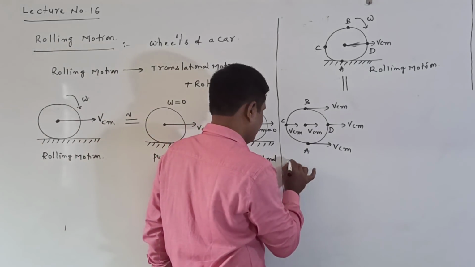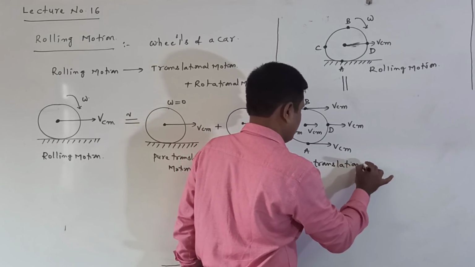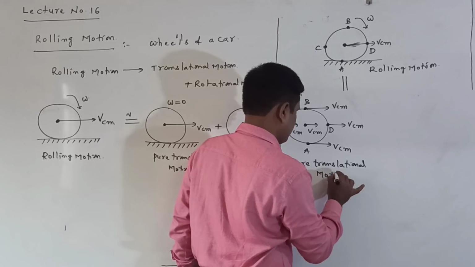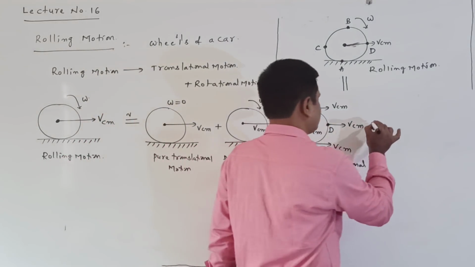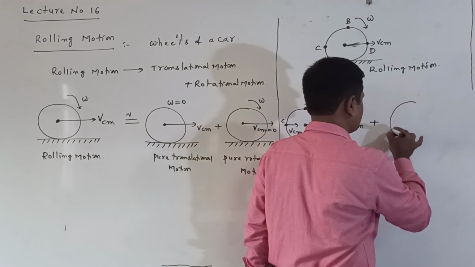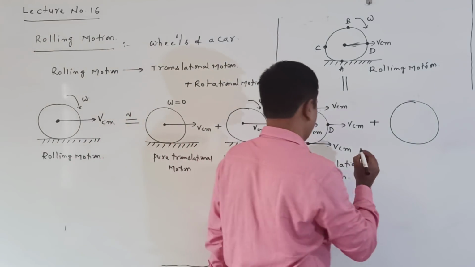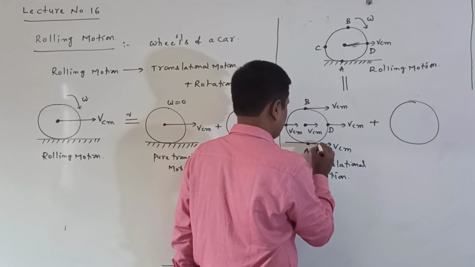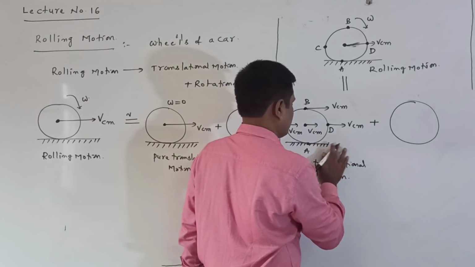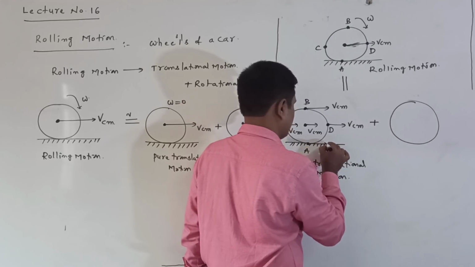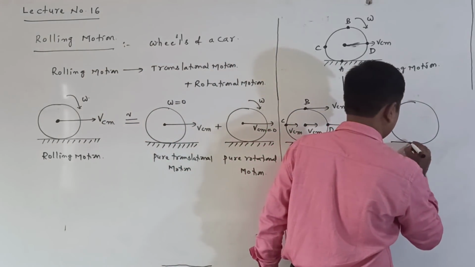This is called pure translational motion. Right, this is the velocity direction we have given like this. Plus pure rotational motion. I am considering pure rotational motion here. This is pure translational motion. Now I am considering pure rotational motion.